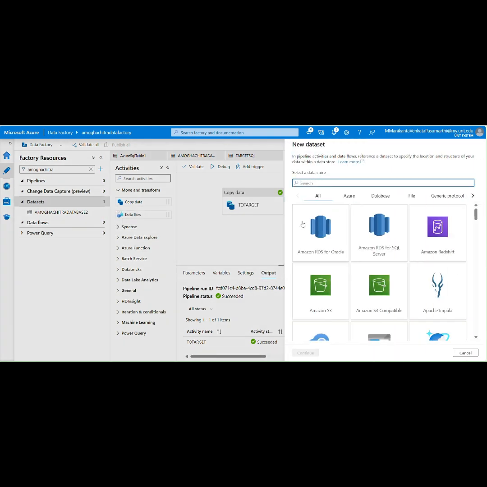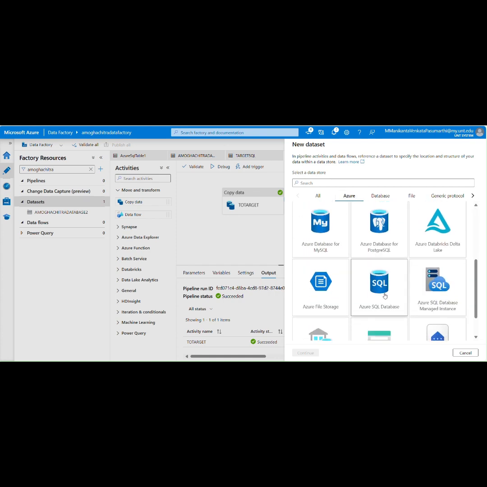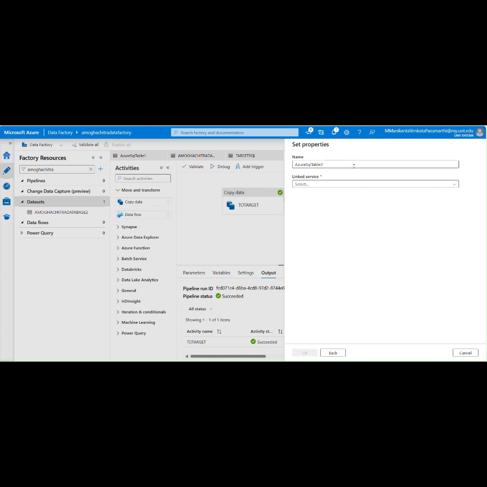Here, create a new data set, click on Azure, click on SQL database, and click on continue. Here we name it SalesLT.Customer. Next, the linked service is the SQL database.